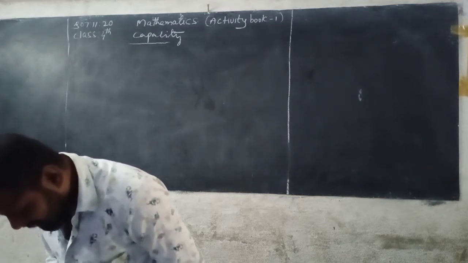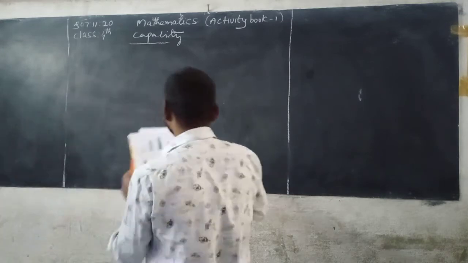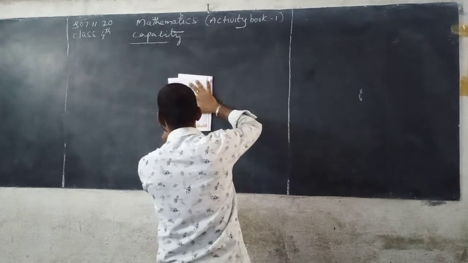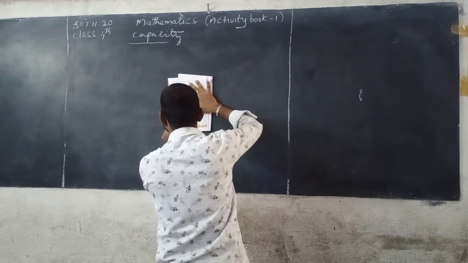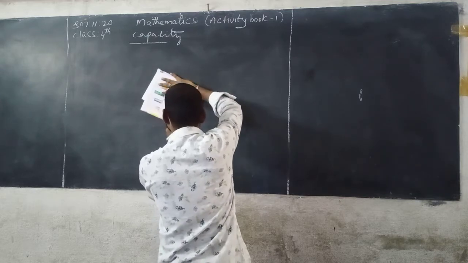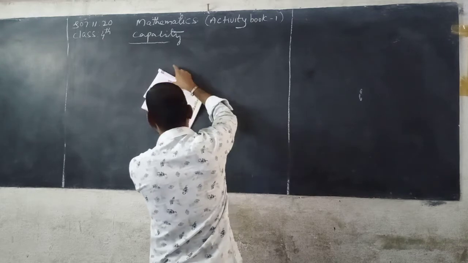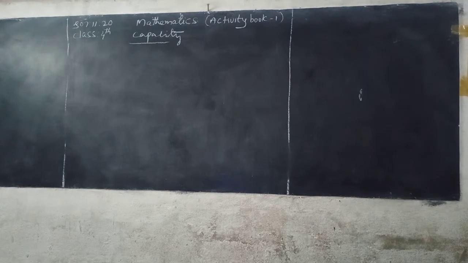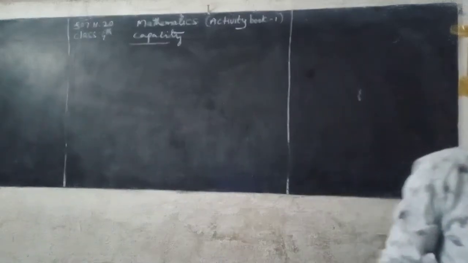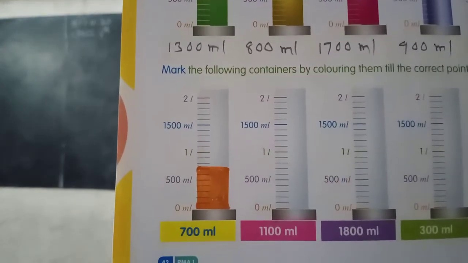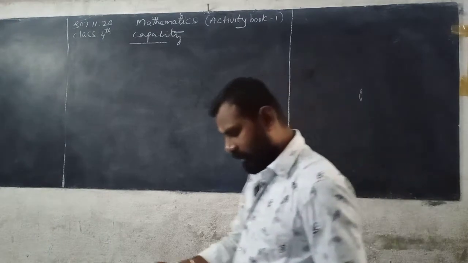So first one is 700 ml, means after 500 ml we have to take 2 lines. Now next one, 1100 ml.